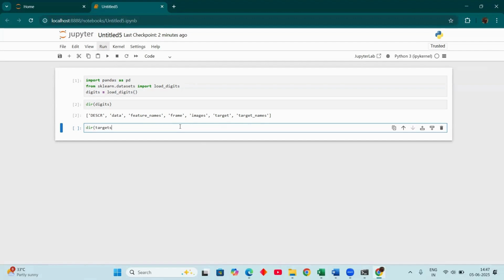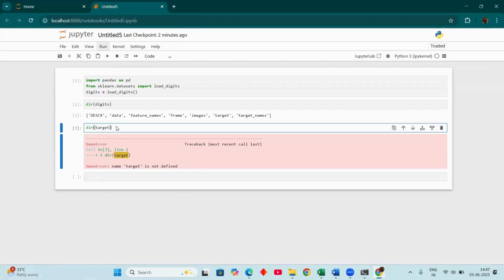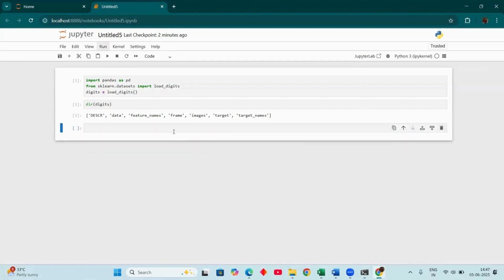I can see it like this, or like this, the target. The target is not mentioned, so I didn't define any target. Let us define the target for it. I did not assign the target for the data, so first I want to assign the target.